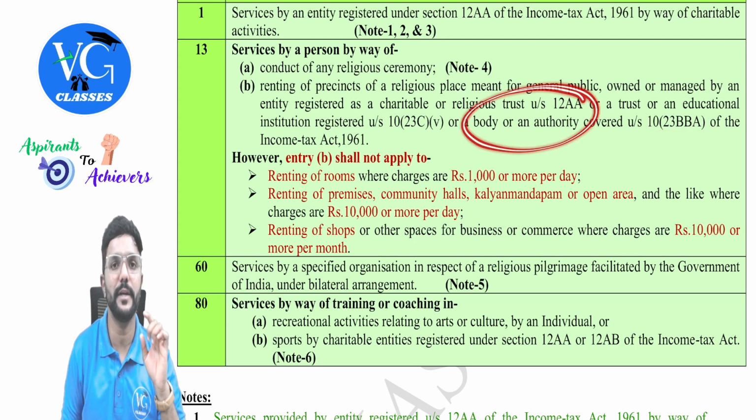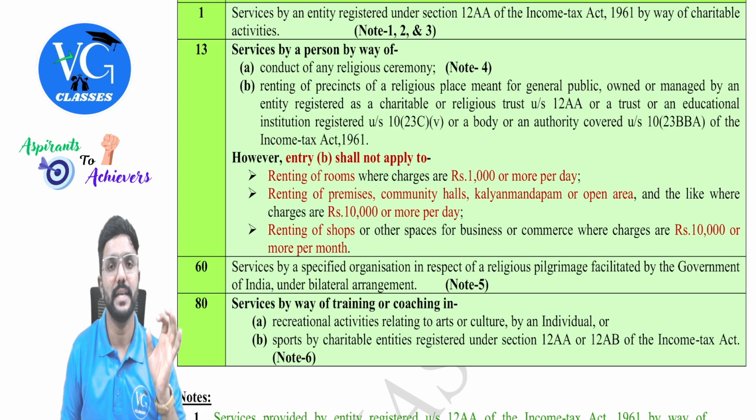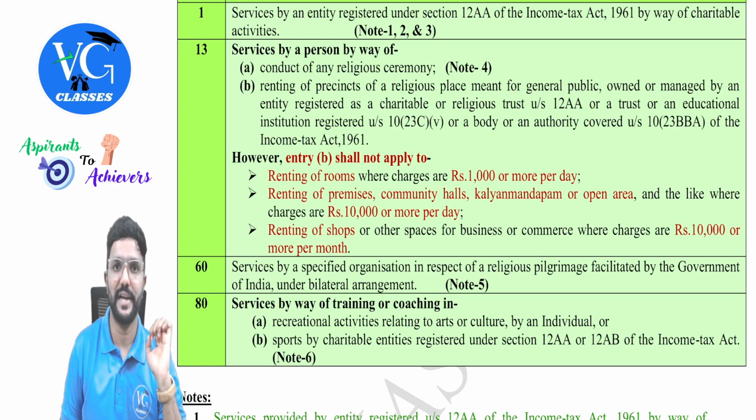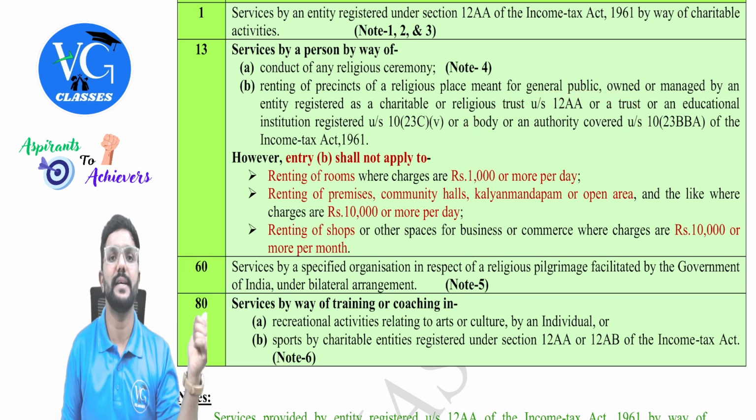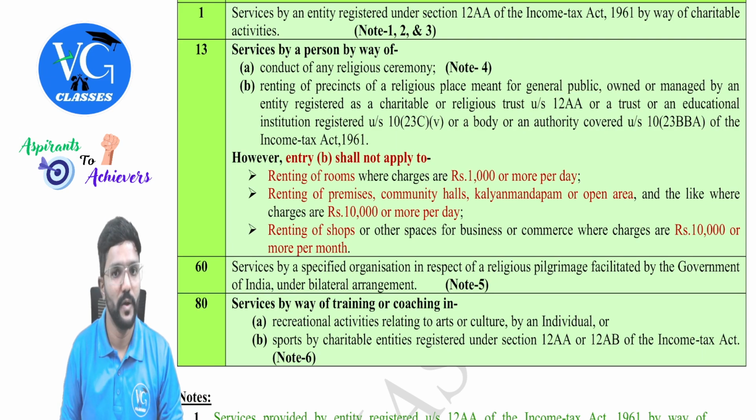So here body or authority means who manages the religious and charitable trust, guys. They are the government body or authority who manages the religious and charitable trust, of the Income Tax Act 1961.